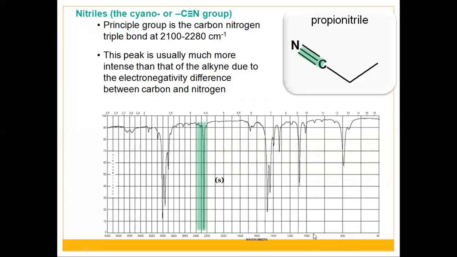And how can you differentiate these from alkynes, because as you know, this region is known as the triple bond region, where you can observe alkynes along with nitriles. This peak is usually much more intense than that of the alkyne due to the electronegativity difference between carbon and nitrogen. So if you compare the nitrile peak with the alkyne peak, the nitrile peak will be more intense.